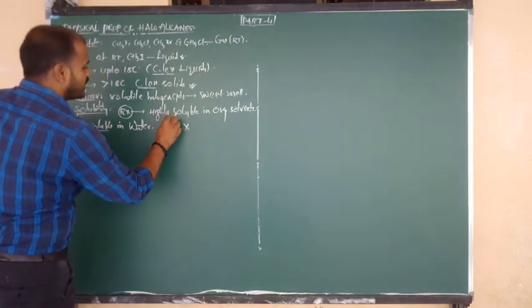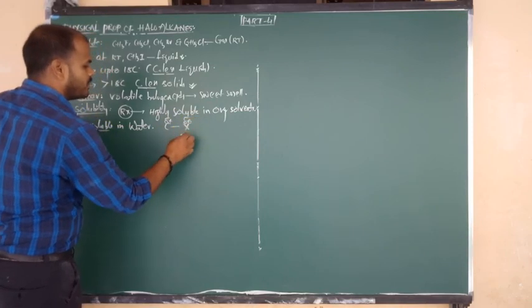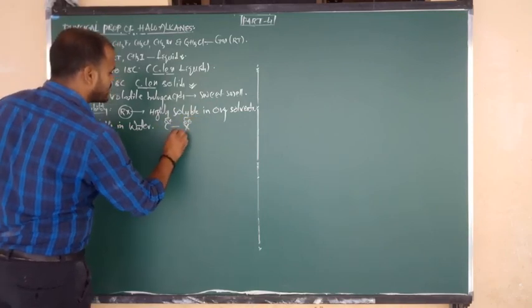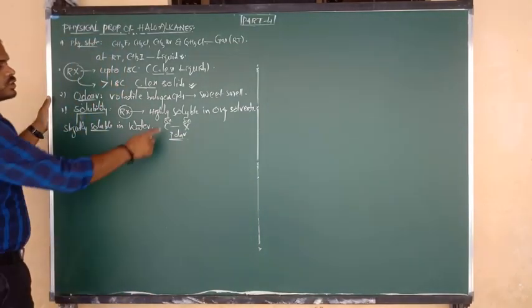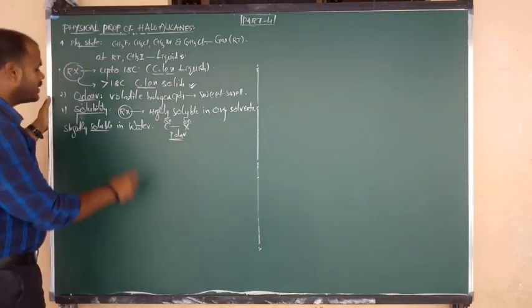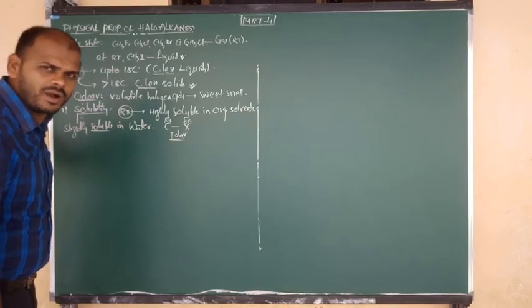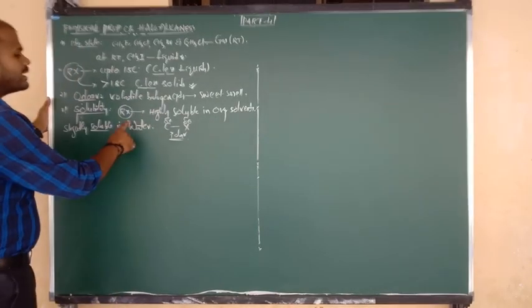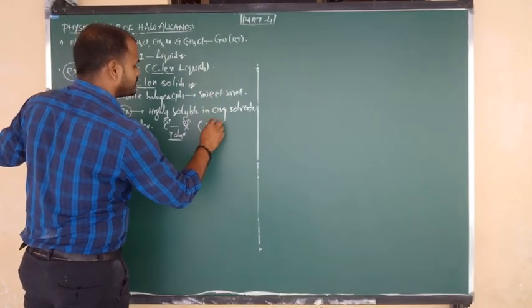In C-X, carbon contains partial positive charge and halogen contains partial negative charge. So we can say this is polar nature. In the previous class also I already told you. So due to the polar nature of the C-X bond, they are slightly soluble in water, because alkyl halides do not have sufficient polar nature.